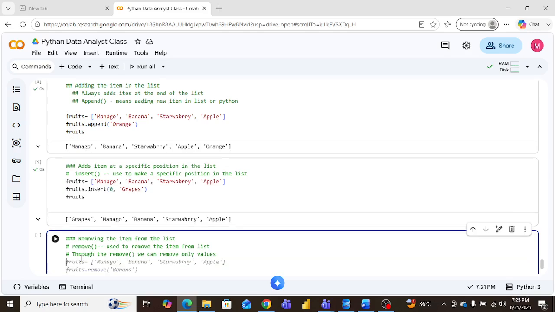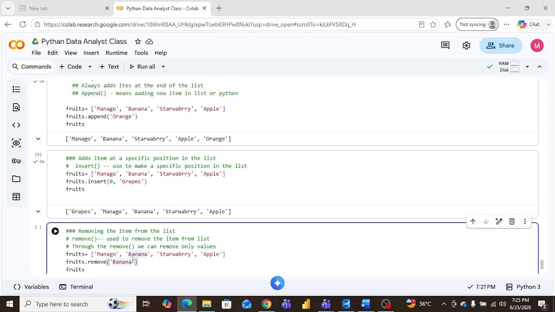Now, how is this done? The value means, for example, we have this apple. Apple is a value. Strawberry is a value. Banana is a value. These are values. We will not use the index part. So you want to remove the mango, am I right? Yes, sir.